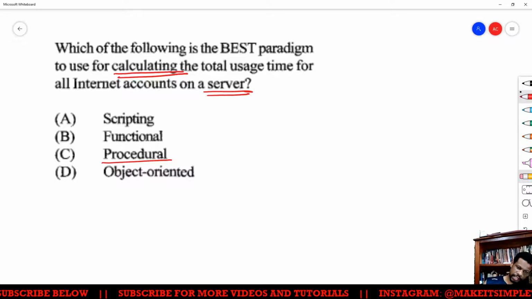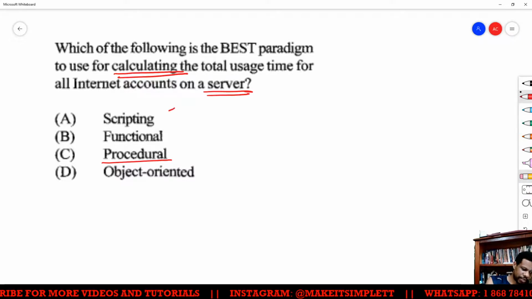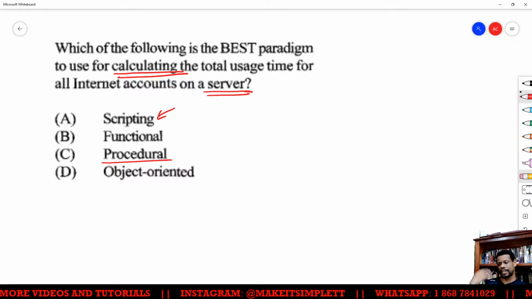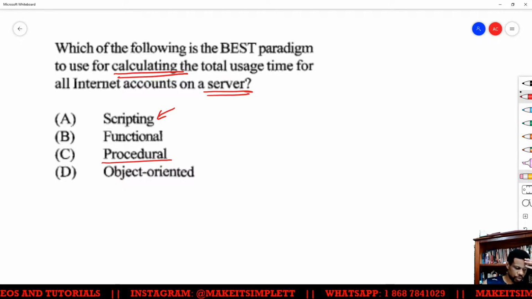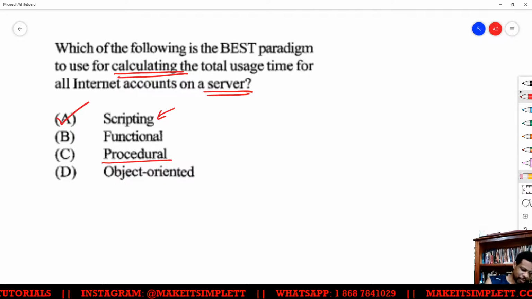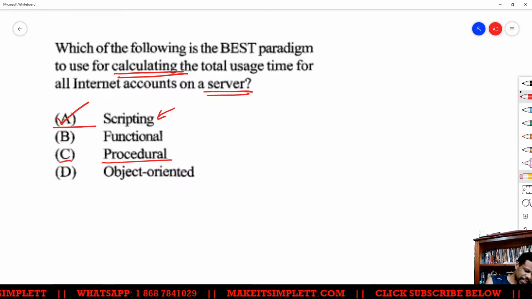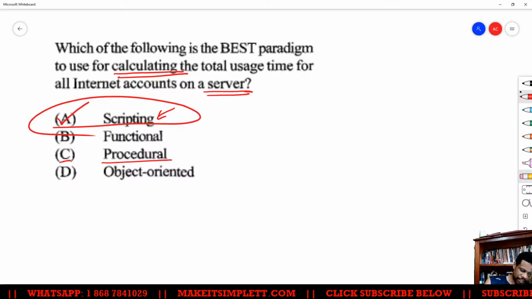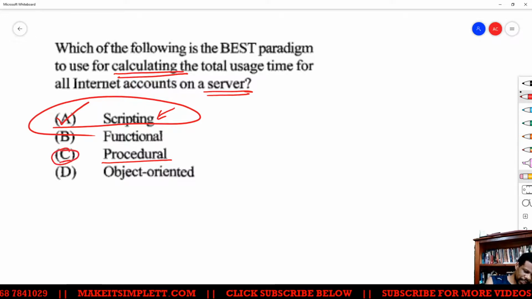Now, when you're writing programs for a server, you're trying to write the programs in the lightest way possible. And the lightest way to write a program is to do a script, because scripts are pre-compiled. You don't have to keep compiling it every single time the program runs. So scripting is basically the answer, but procedural will basically be a procedural paradigm. Now the question is, is scripting a paradigm? That's one of the things that's kind of gray in the syllabus. So I kind of lean towards C, but I understand that A is most likely going to be the answer because it's on a server.